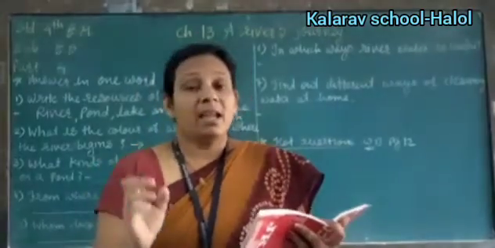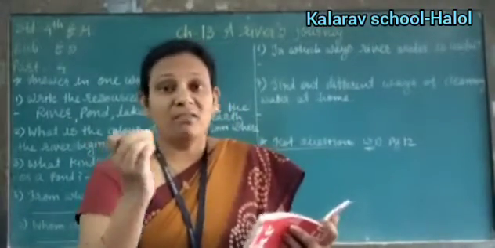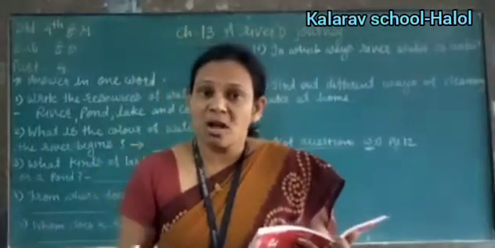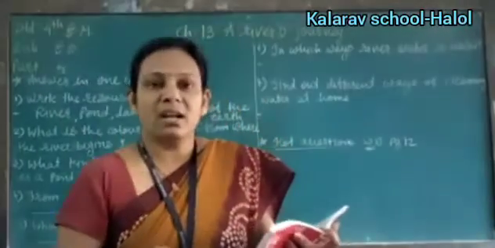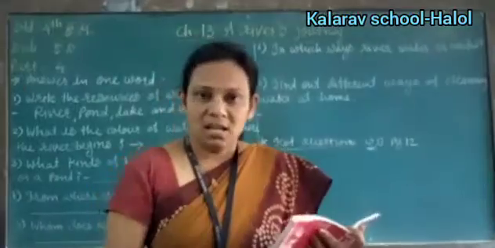When we take the bore or when we do the bore, then that stored water comes into our house again. Okay, clear students?